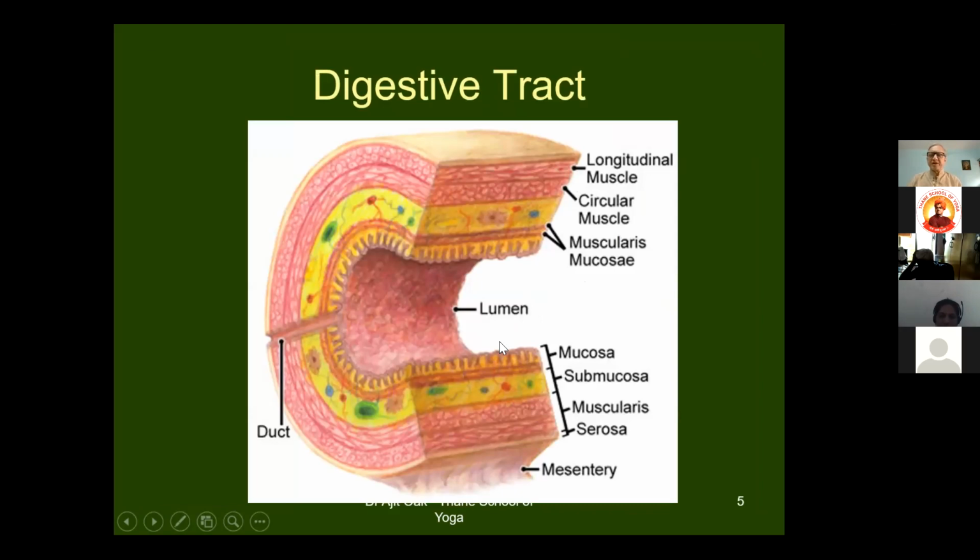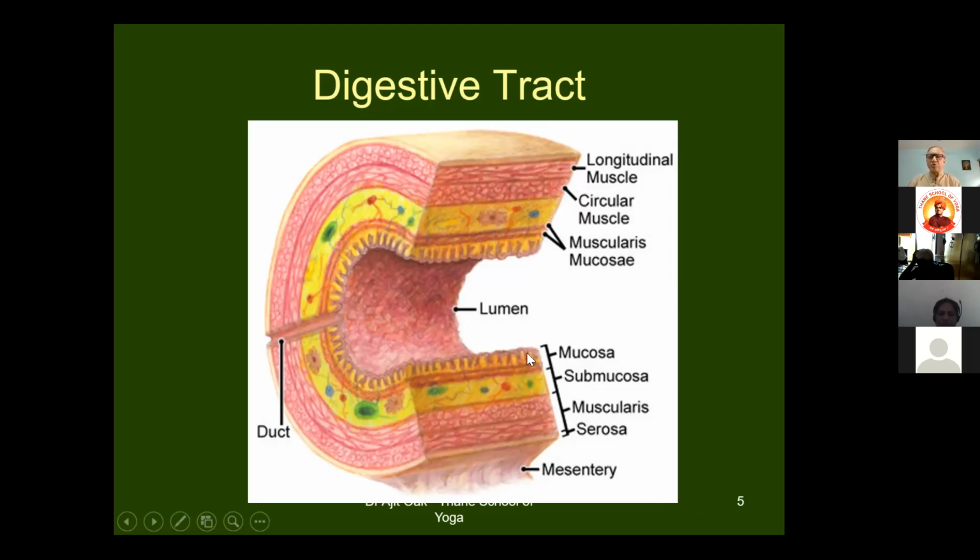If we cut open a typical part of the digestive system, there are these layers present in that part. There is a covering of the tract. As we know about tubes, for example, we see different tubes in the market. We see the tube which we use for watering the plants. And sometimes you find there is a wire winding inside that plastic tube. And sometimes there are different layers of the tube. Similarly, the digestive tract has different layers in that covering. And these are just names, you don't need to remember those names.